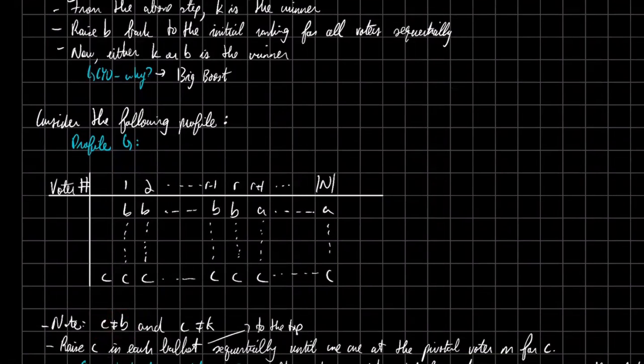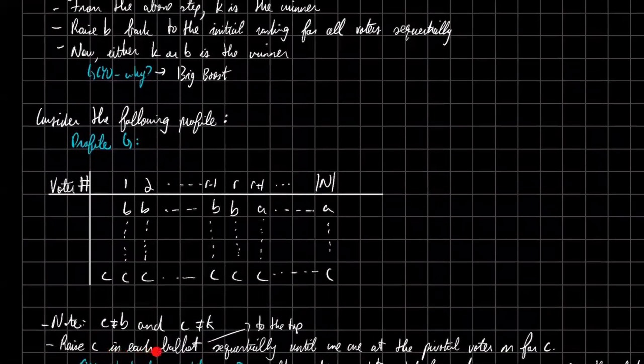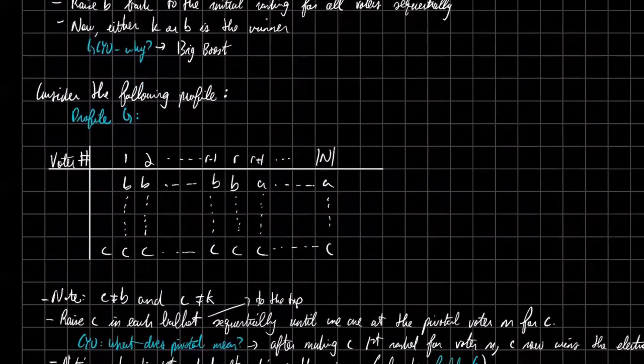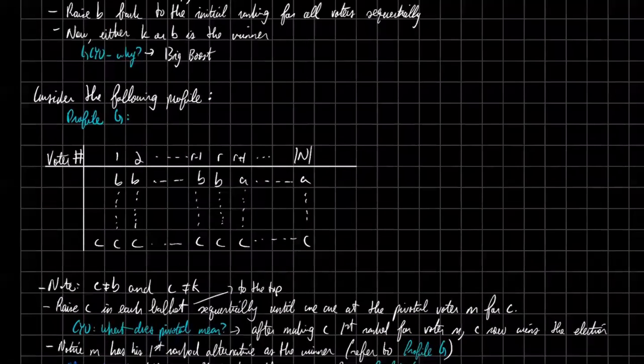Okay, so let's carry on. We are going to raise C in each ballot. So raise means like boost to the top sequentially until we are at the pivotal voter for C. So recall, this is like the same thing we did for B, except we're just going to do it for C now, okay? So what does pivotal mean? It's the same definition. It's essentially the voter for which once we make C first ranked for that voter, C then wins the election. We're going to denote him as M this time instead of R. So M is the pivotal voter for C, right?